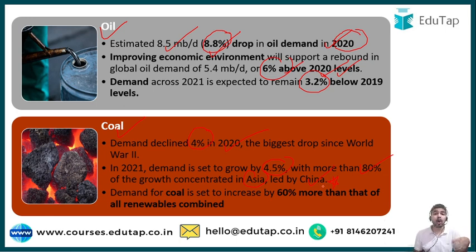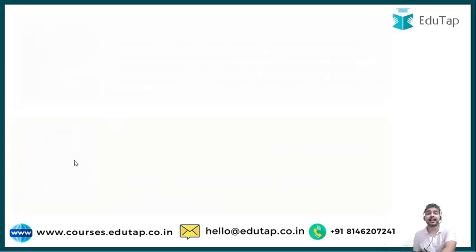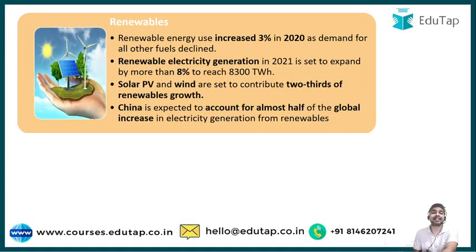If we compare the demand for coal with that of renewables, then even if we combine all the renewables, the coal demand is set to increase by 60% more than that of all the renewables combined. That means the demand for coal is going to increase a lot in 2021, as per the projections of the report, the Global Energy Review 2021.